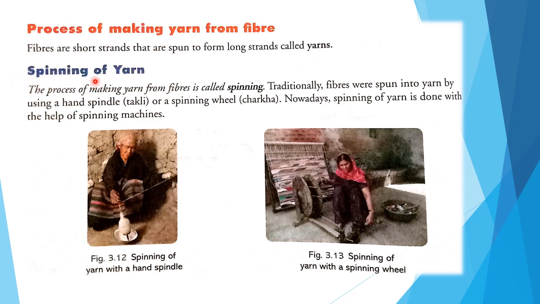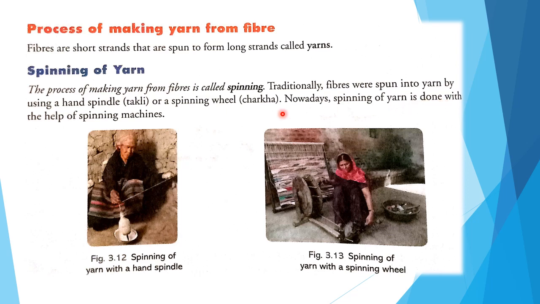Spinning of yarn. The process of making yarn from fibers is called spinning. Traditionally, fibers are spun into yarn by using a hand spindle called takli, or a spinning wheel called charkha.